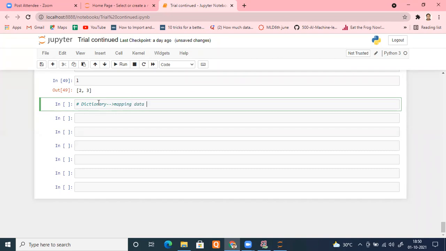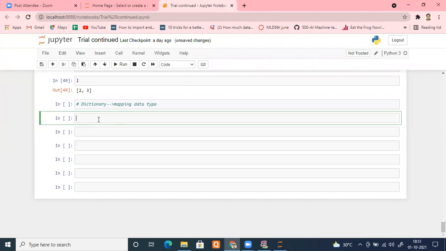So what is a dictionary? A dictionary is a collection of key value pairs. Key value pairs. Take an example.